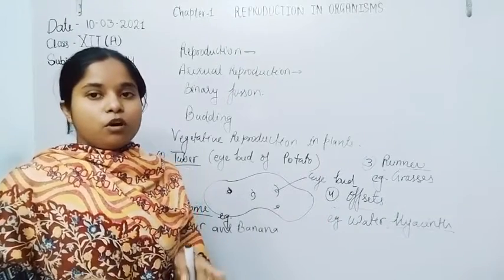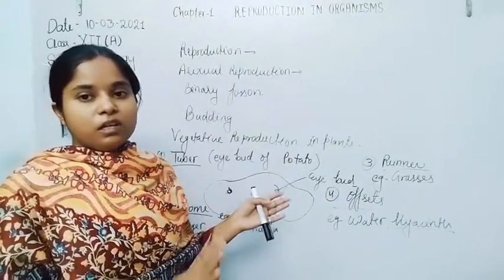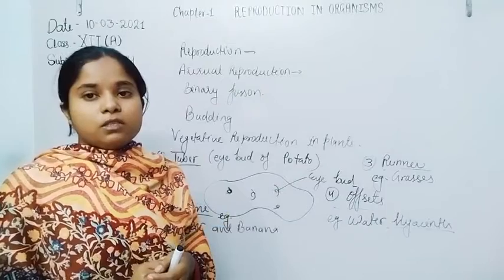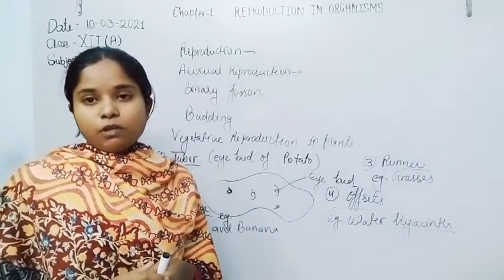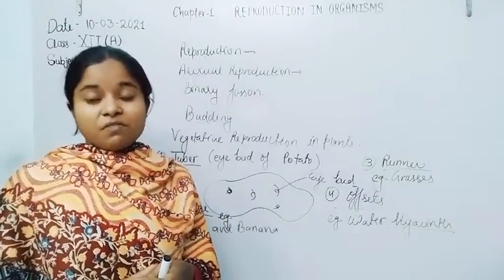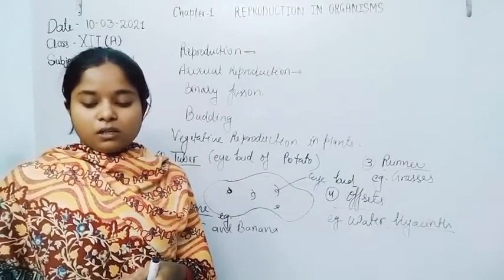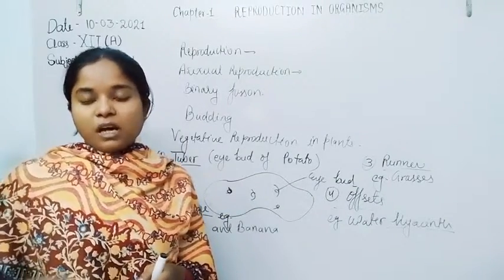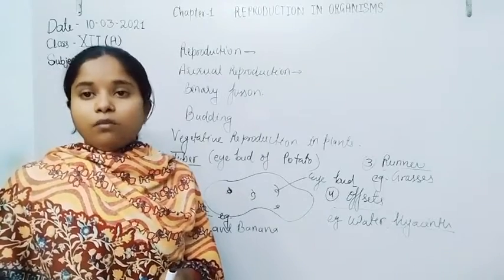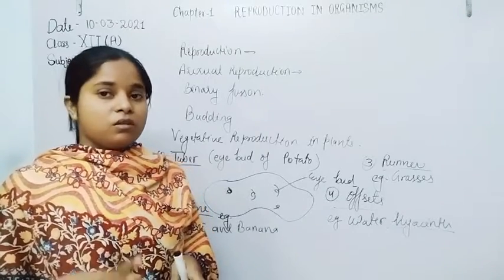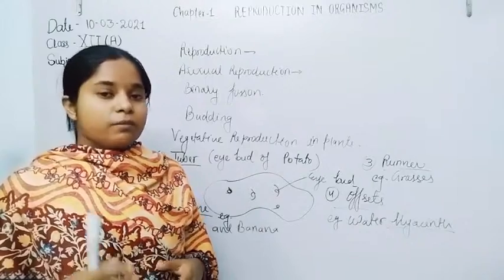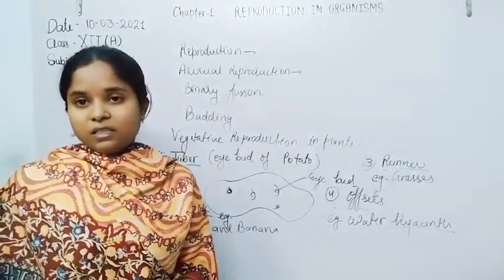Because they absorb most of the oxygen for their metabolic activity, the BOD of the water increases very fast, so eventually the fishes die due to the lack of oxygen, because maximum oxygen is absorbed by these water hyacinth.